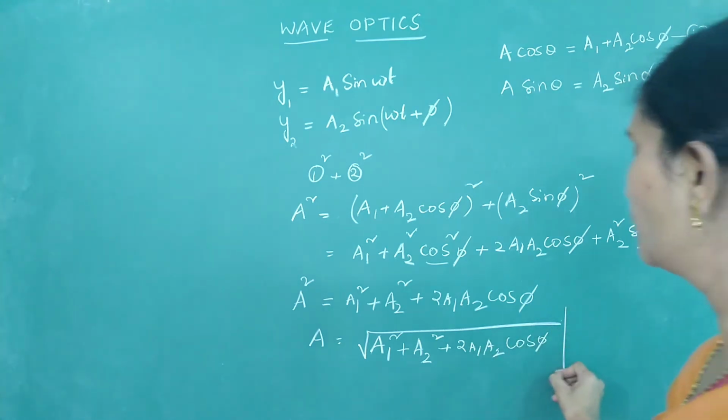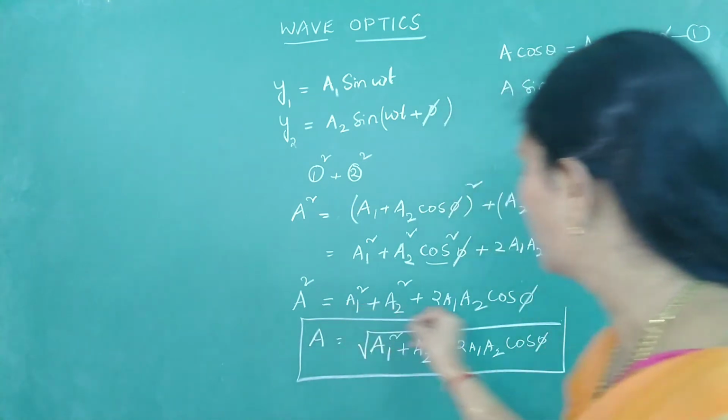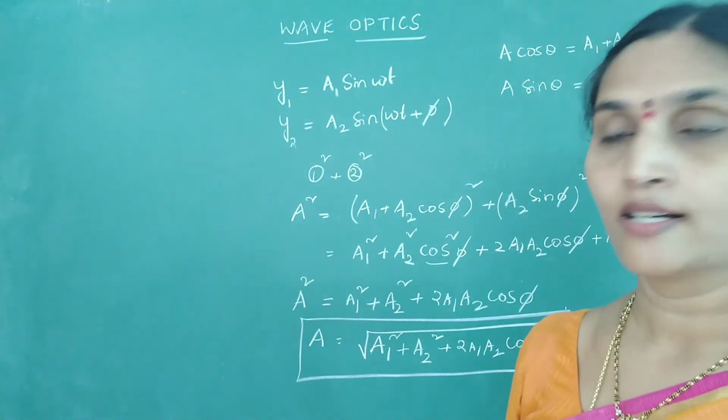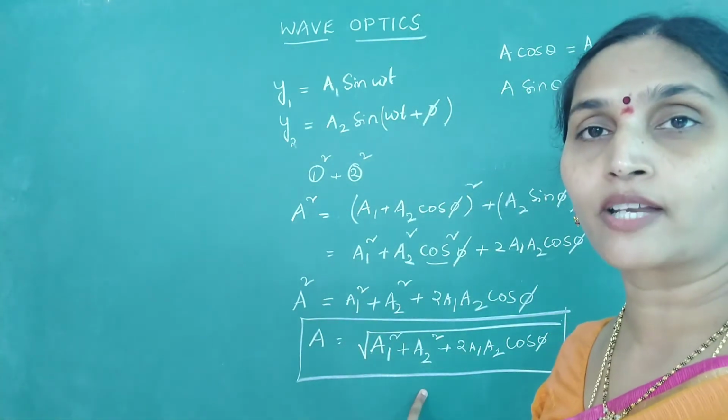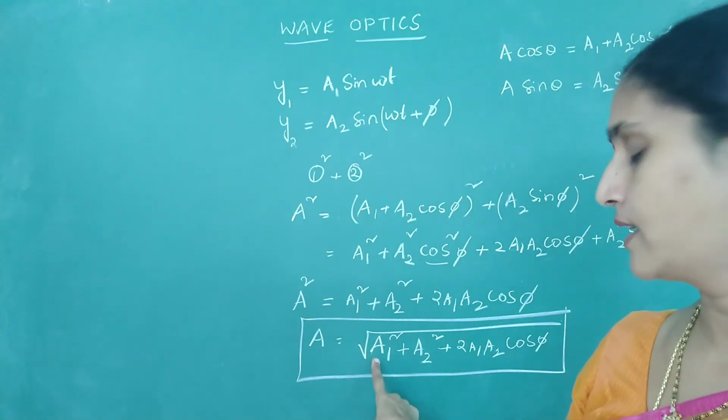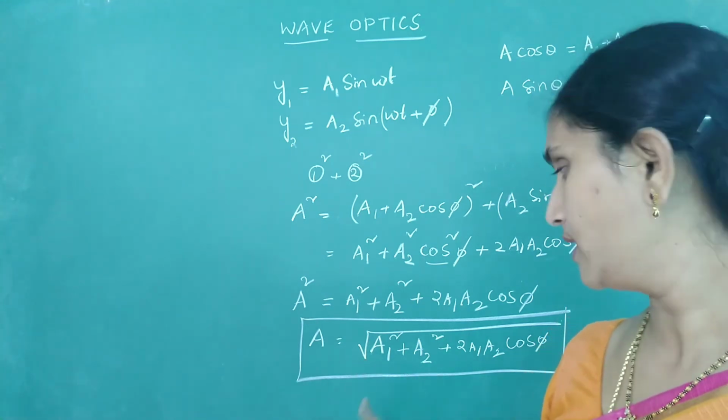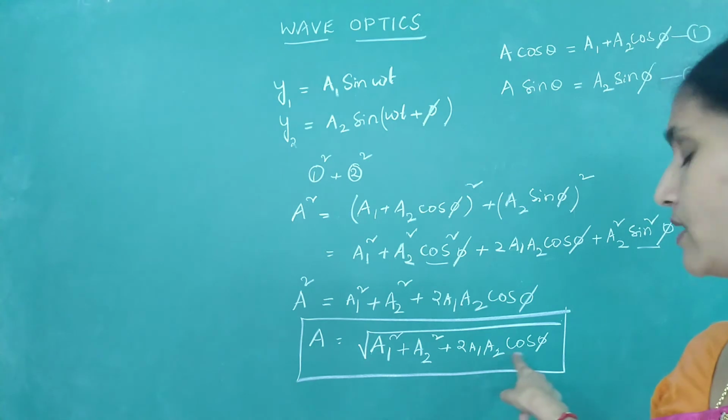Is it the superimposition of two waves giving you the formula for the resultant amplitude? It is just like the parallelogram law of vector addition.